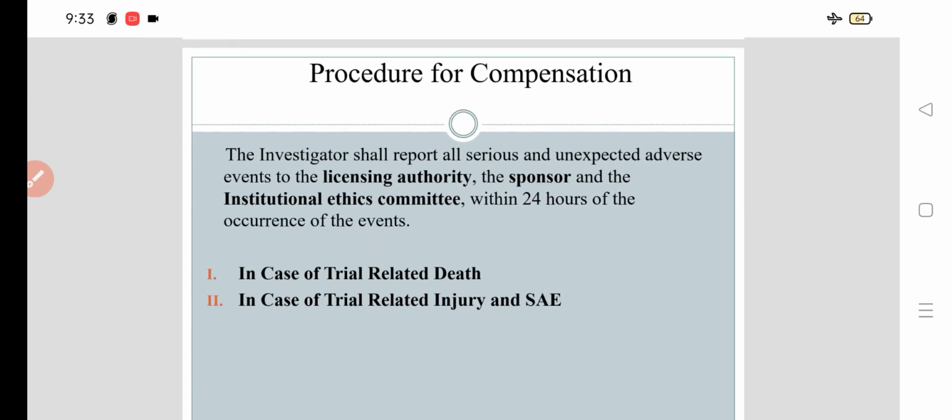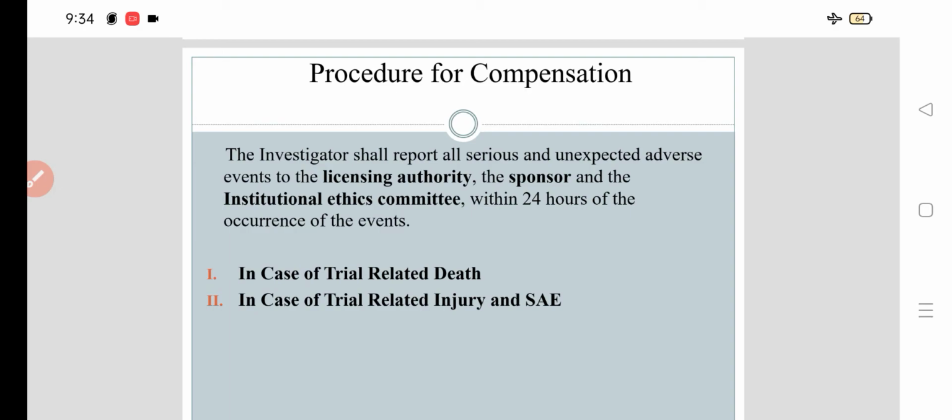Now, the procedure for compensation. What is the procedure? The investigator shall report all serious and unexpected adverse events to the licensing authority, the sponsor and the institutional ethics committee within 24 hours of the occurrence of the event. What should the investigator report? Unexpected adverse events. To whom? To the licensing authority, to the sponsor, to the institutional ethics committee, within 24 hours of the occurrence of the event.